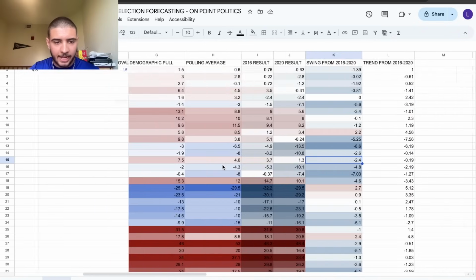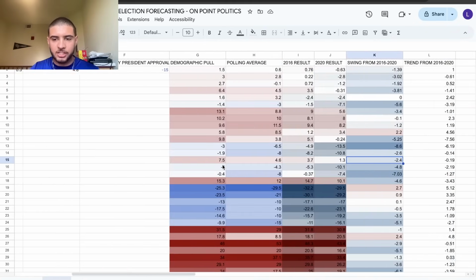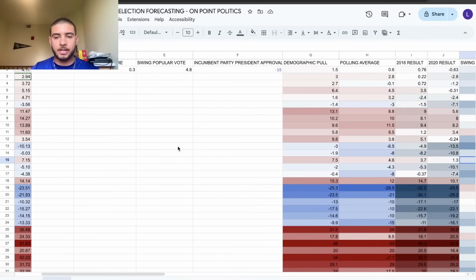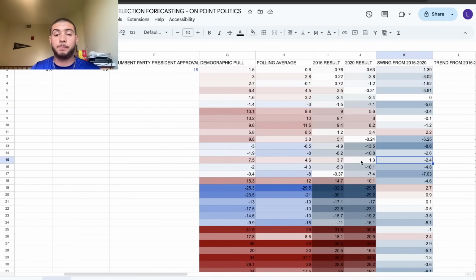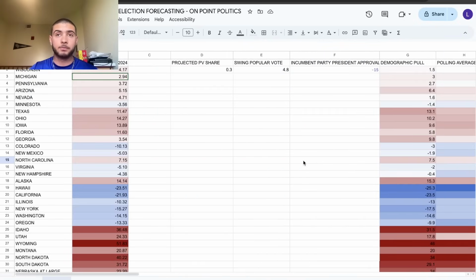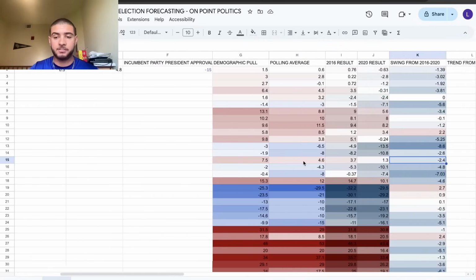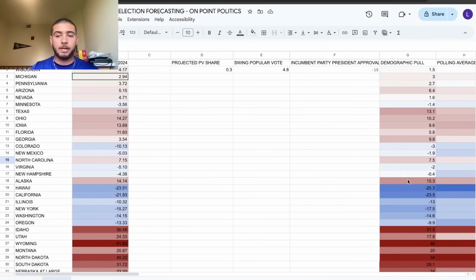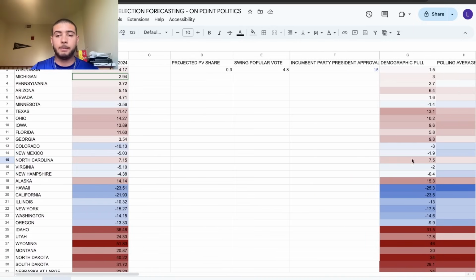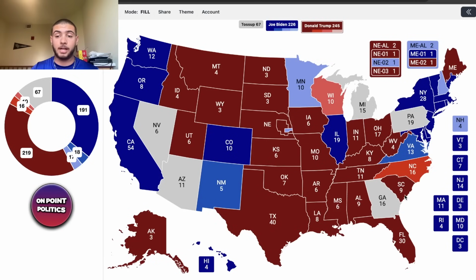And so because of that, you are going to see major shifts in a state like North Carolina, especially since it voted for Trump in a year where everything was going wrong for him. And now that the popular vote is shifting 4 or 5 points in a certain direction, plus the polling average has him up by quite a bit, and the demographic poll has him up substantially in the state, you could see in North Carolina he's actually doing a 7-point margin of victory there.